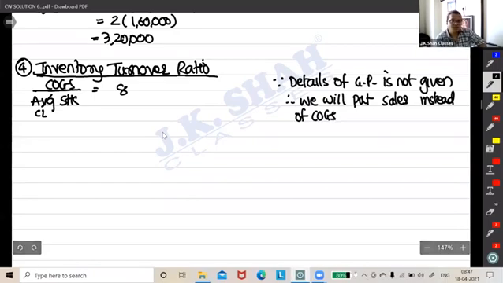What will happen because of that? Thus, stock will get priced at market price.